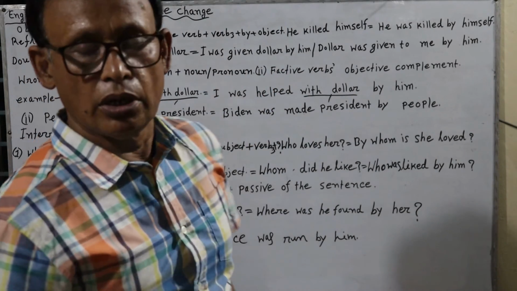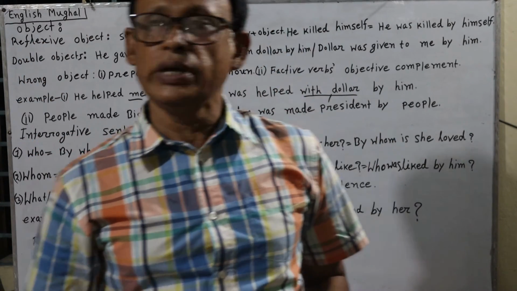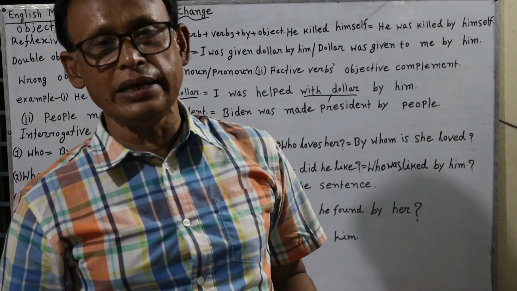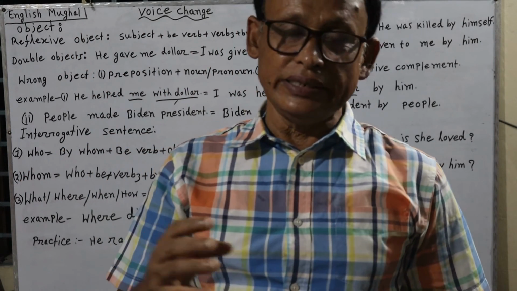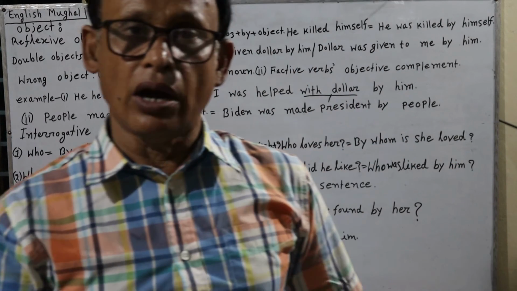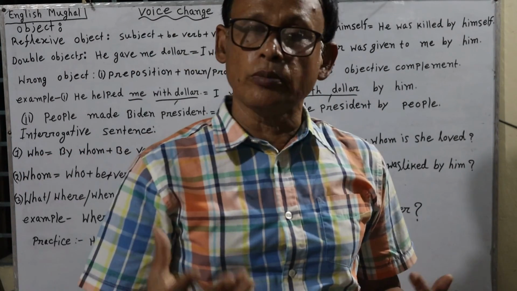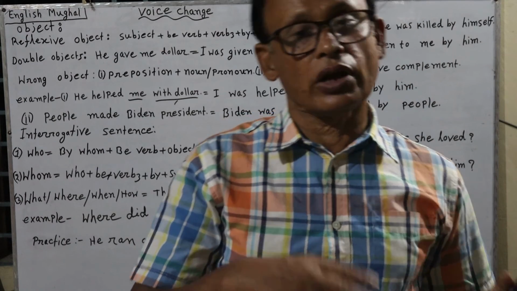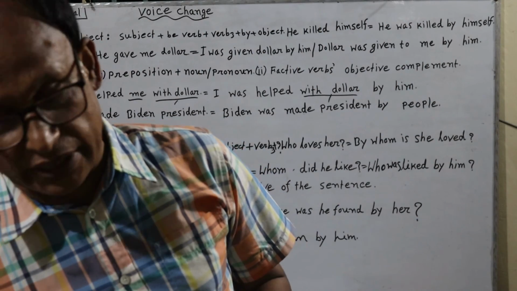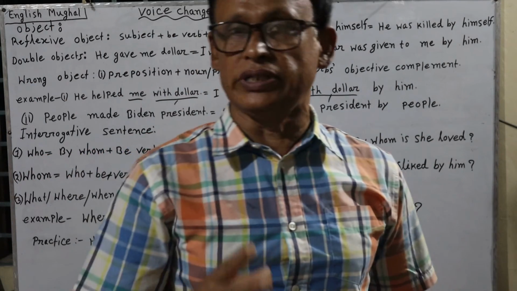So today we have learned mainly about the object, whether this kind of word or this kind of form of word can be used as an object or cannot. We have discussed this.